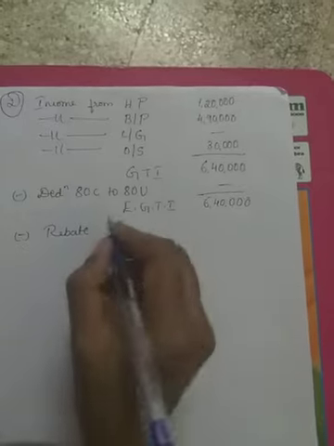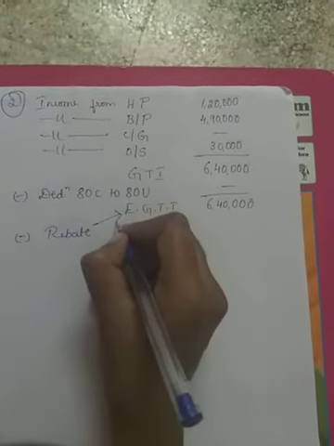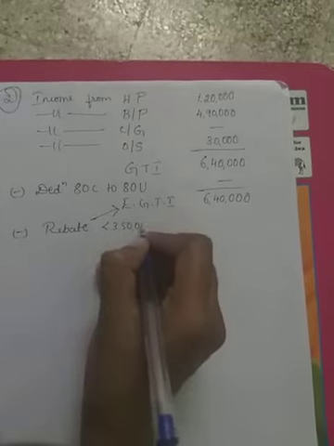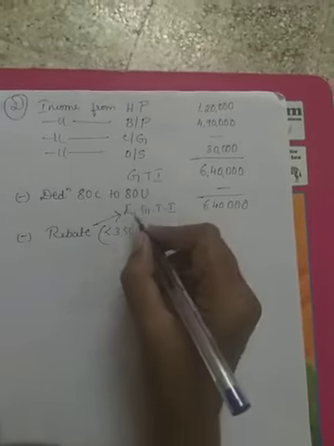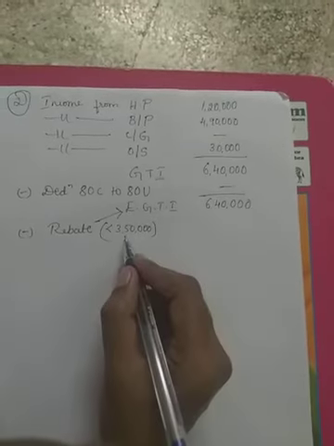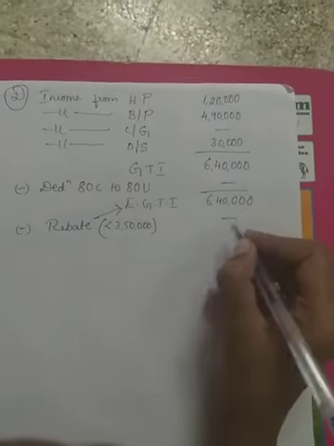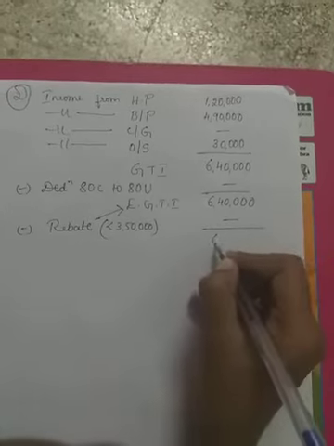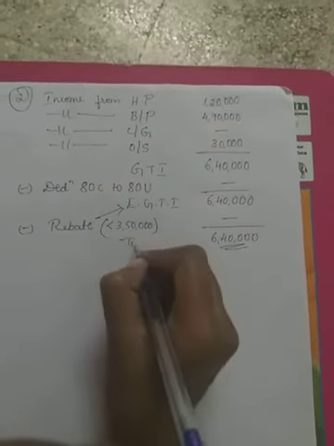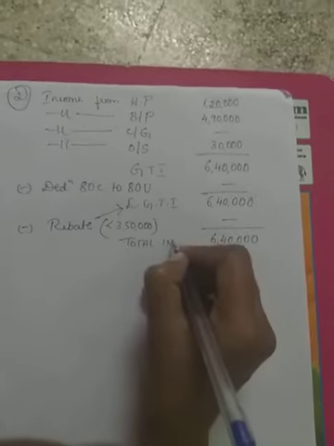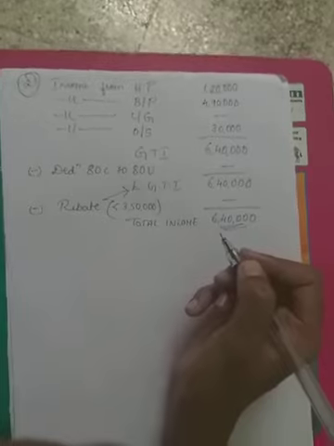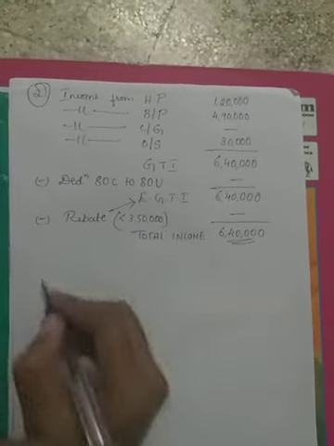Rebate is applicable only when this estimated gross total income is less than rupees 3,50,000. Now for us estimated gross total income crosses 3,50,000 and hence rebate cannot be available. So 6,40,000 is the total income of the SSC. Total of all the heads minus deductions will be the total income of the SSC.